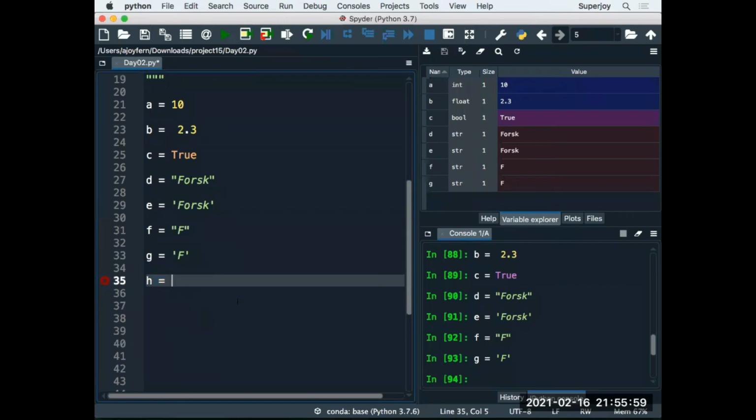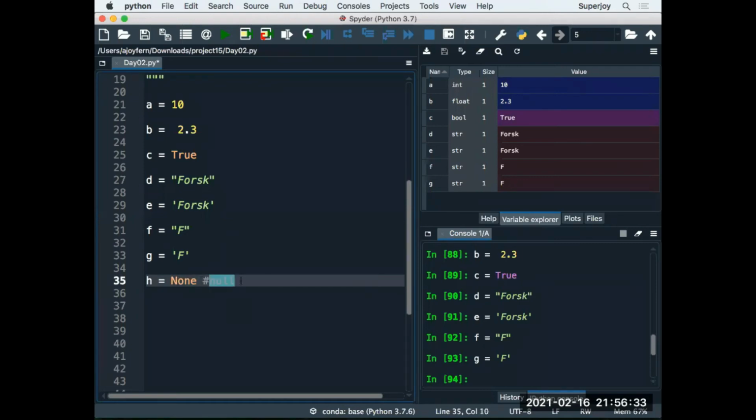Okay, so guys, h. Let's say, guys, you want to declare a variable, for example, and you have no idea what kind of value you should assign, whether you should assign a float value, whether you should assign a str, whether you should assign a boolean. In that case, guys, you can assign an initial value called None. Guys, None is basically equivalent to null in C programming.